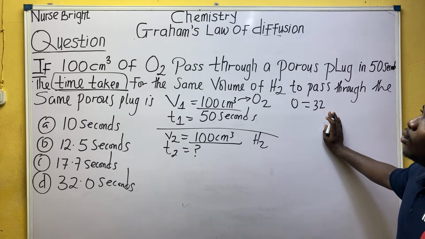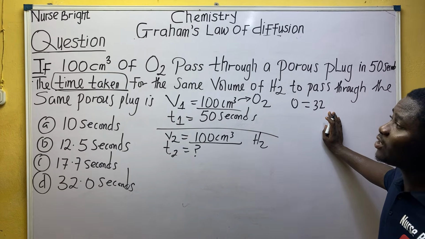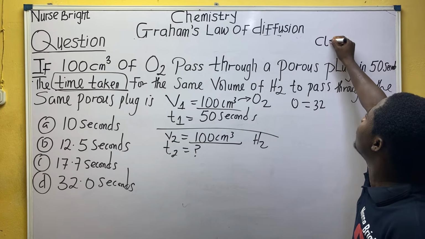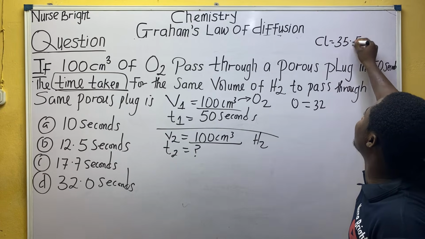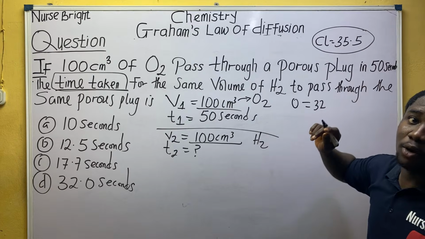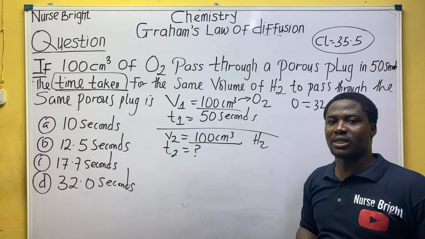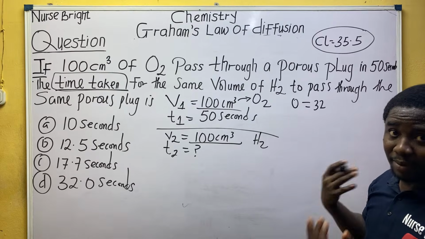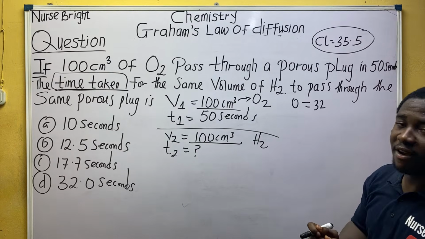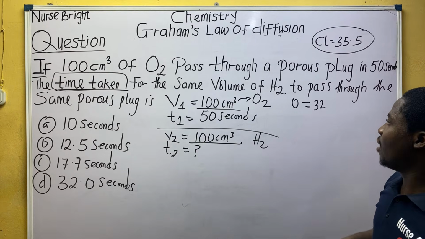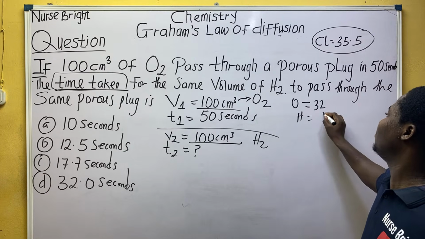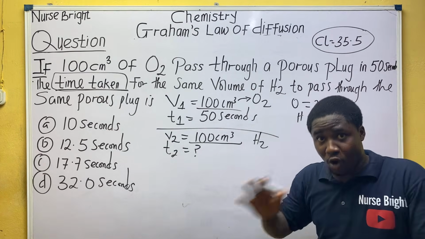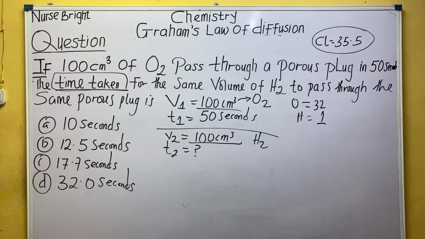The previous one, is it not for chlorine? Oh my god, sorry. Chlorine atomic mass is 35.5. For those who have not yet solved the question, that should not be a problem. Sorry about that. I told you to give me the atomic mass, but I believe you've gotten it, right? Now hydrogen is 1. I believe you can tackle this. I'm not going to solve it because I've done it already. Everybody do it and write the answer in the comment section so I can wipe the board, so we can go over more areas.